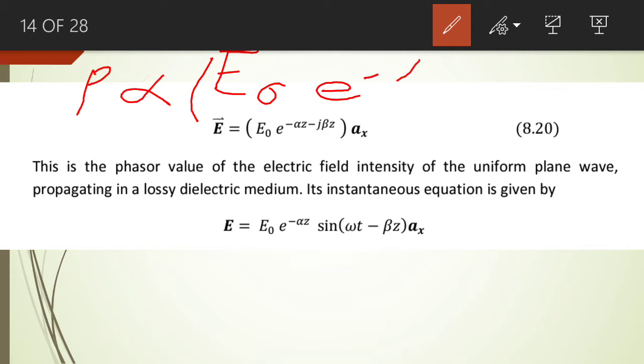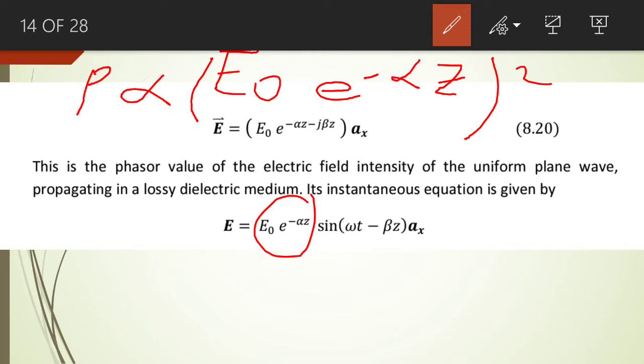Here is the amplitude, E naught into e raised to power minus alpha z, and we have the square over here. So the power of the wave is directly proportional to the square of the amplitude of the electric field intensity, and here is the amplitude.